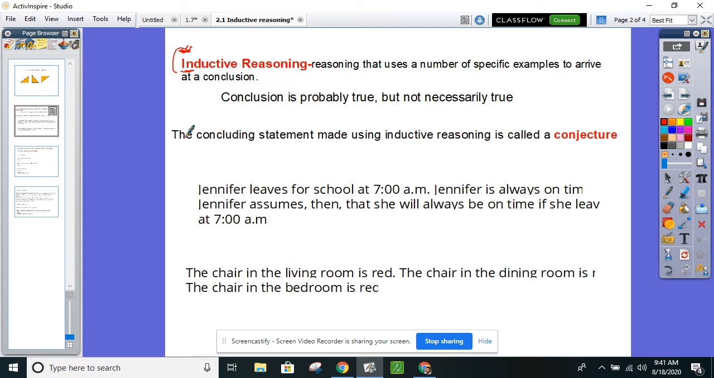The concluding statement that you make using inductive reasoning is called a conjecture. You're making a conjecture about what's going on.